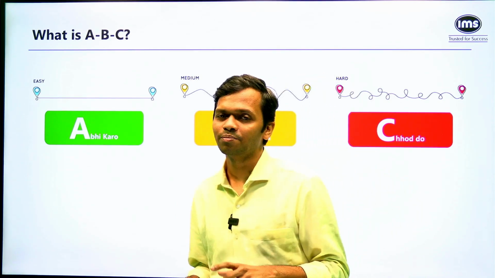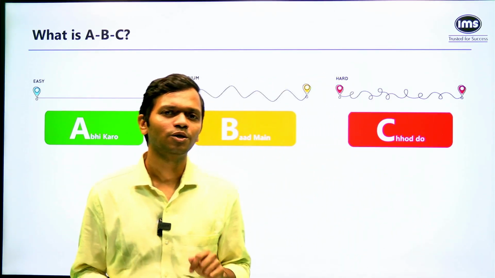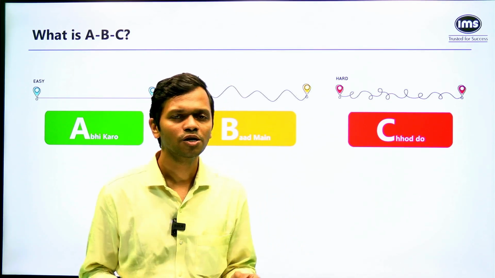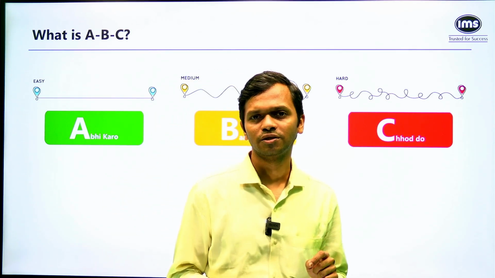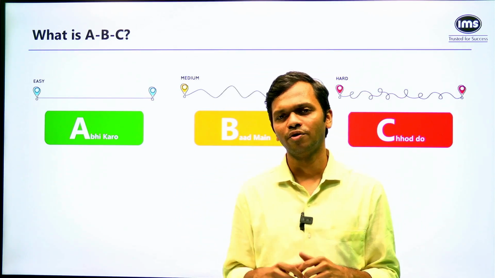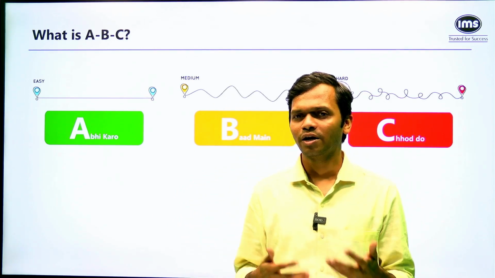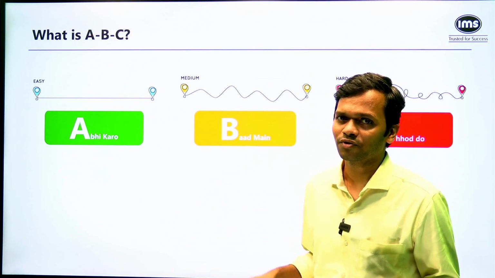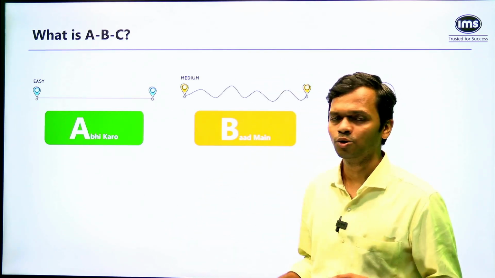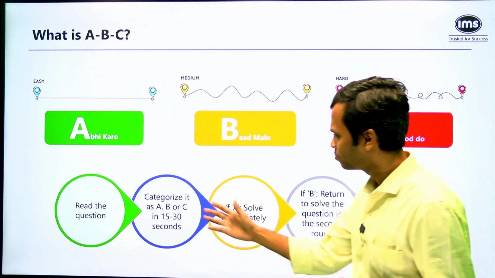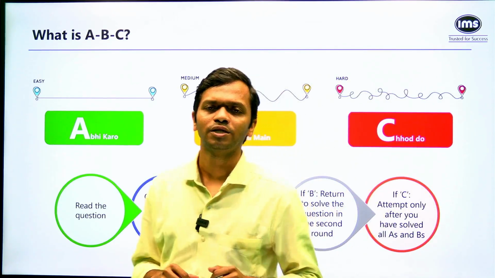Now, if you look at our SimCats, for each of the questions that you have on the SimCat, we also give you a classification, whether it was an A question or a B question or a C question, depending on what we call the P value of a question. So those of you who have taken our SimCats, once you analyze your SimCats, you'll be able to see that for every question we have given that classification, and that is something that you can use to your advantage, right?